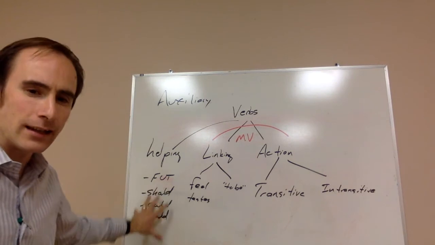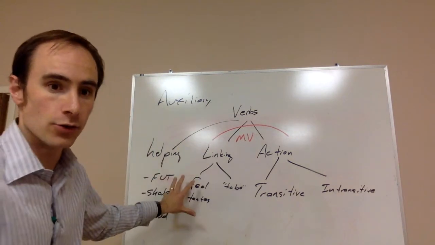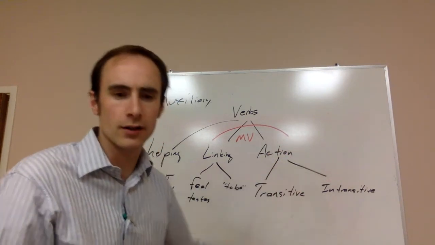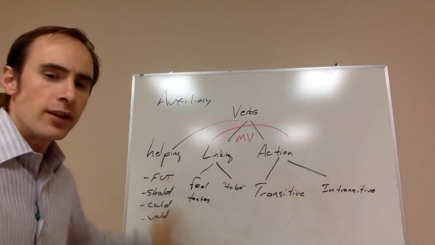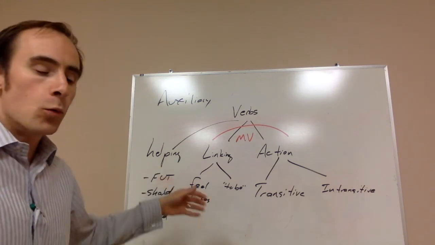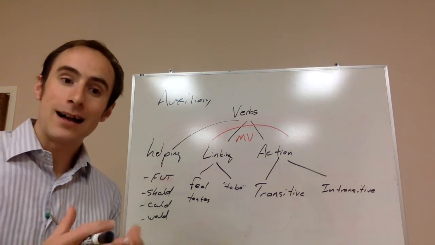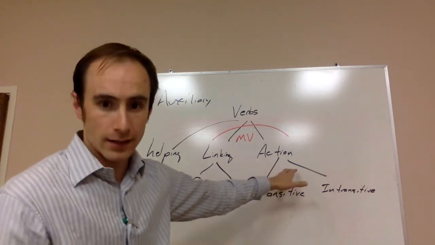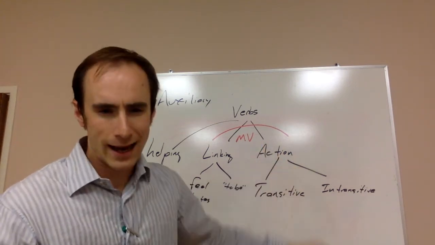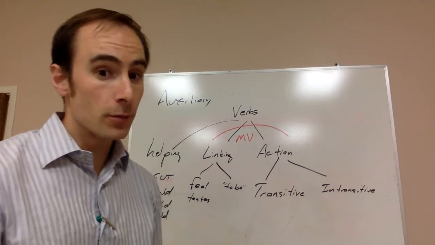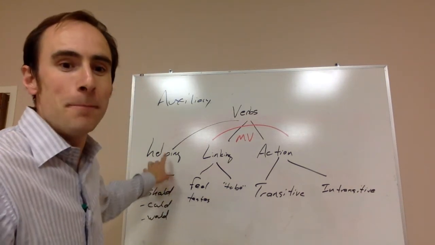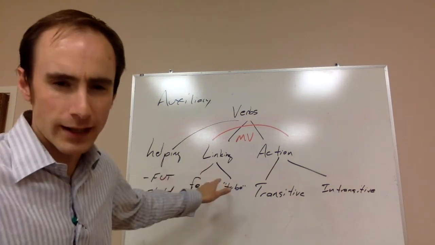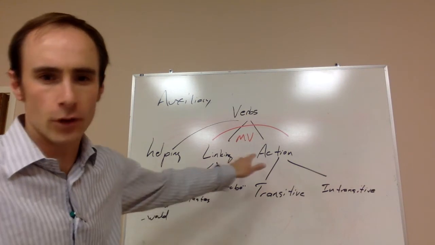They're showing the kind of meaning that is, but the main verb I used in that sentence was meet. Meet in the classroom. If we could meet in the classroom at Veritas, then we would. So these verbs like could and would were helping us to show the ideas of possibility and helping the verb to mean all that it can mean. But it was meet in that case, which was the main verb, which is an action verb. Notice that the helping verbs can help the linking verb as well, right? Be all that you can be, right? It's a helping verb going together with that linking verb because the linking verb can be a main verb as well.